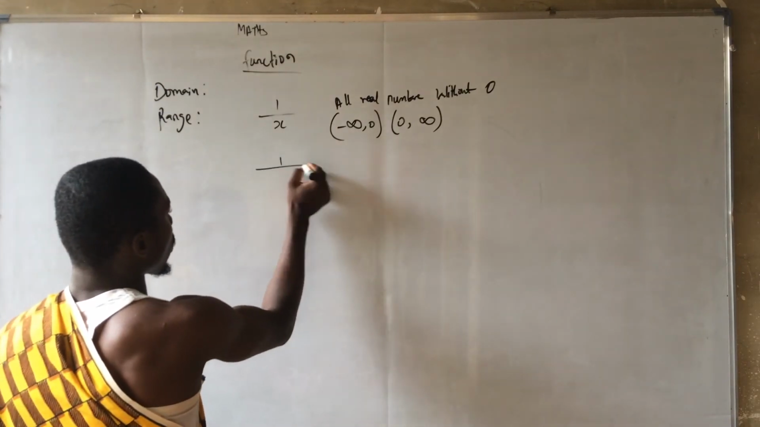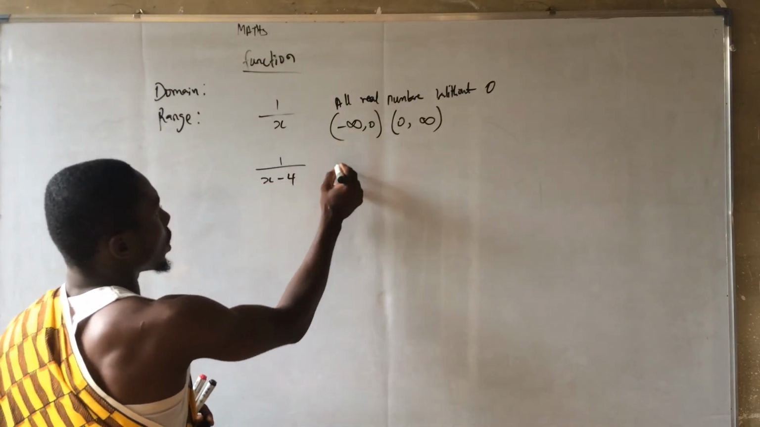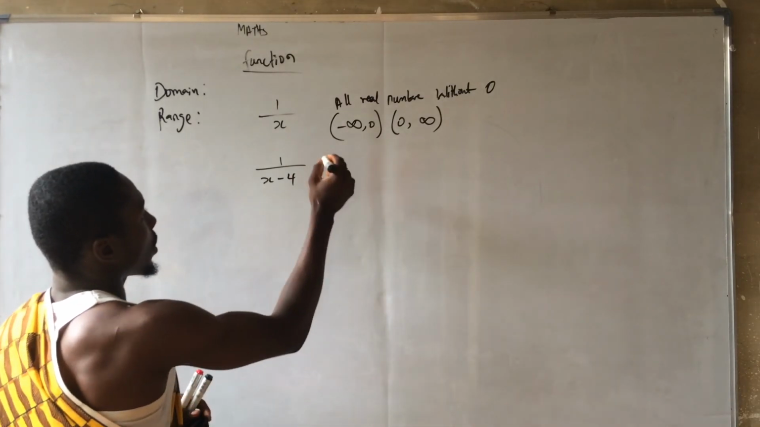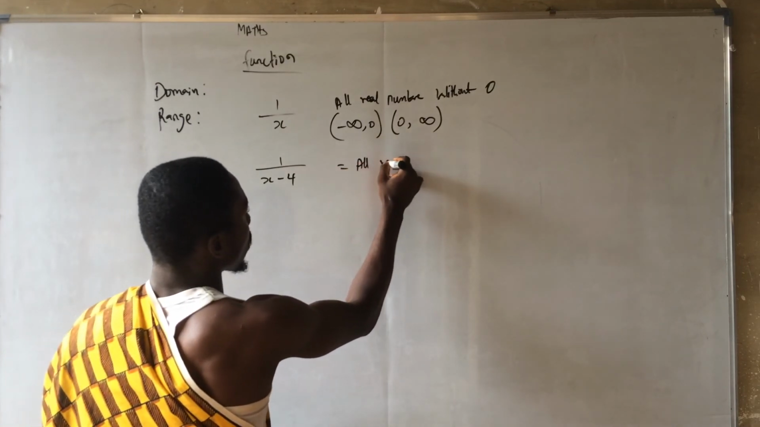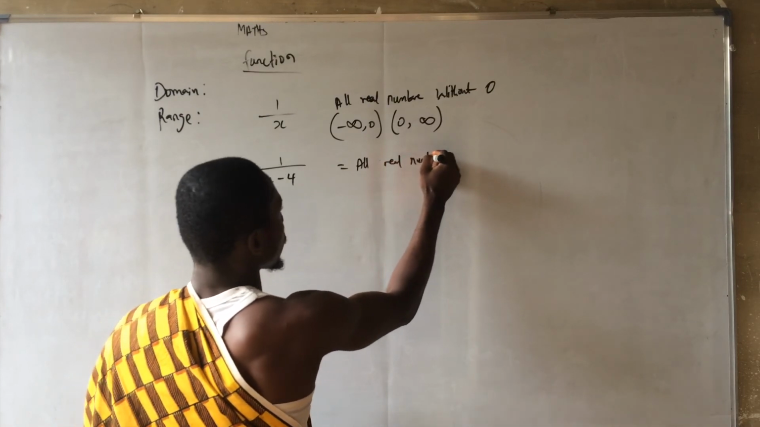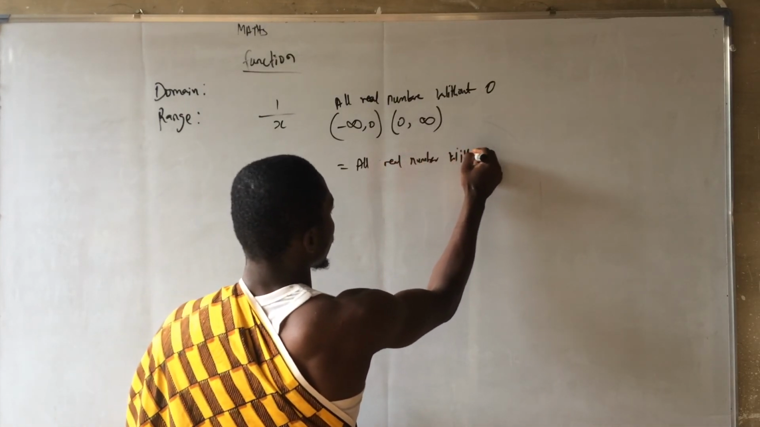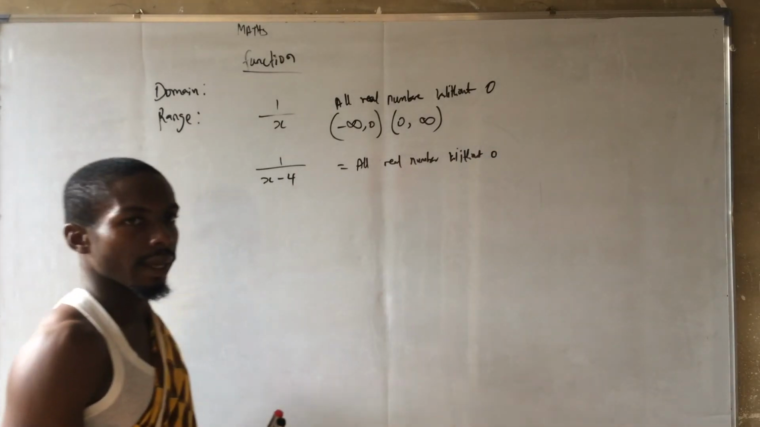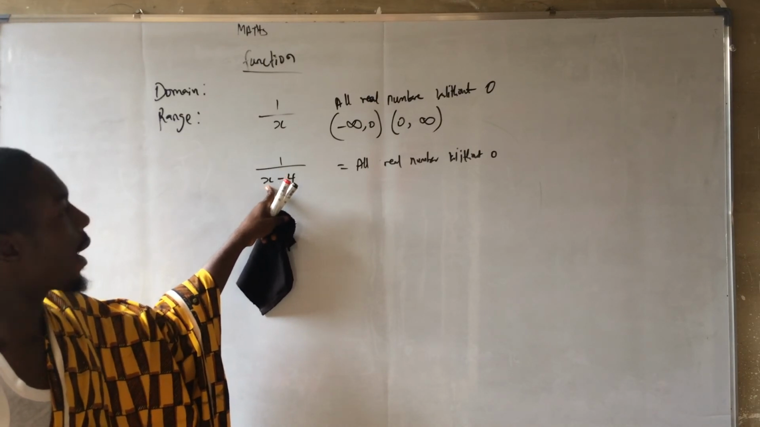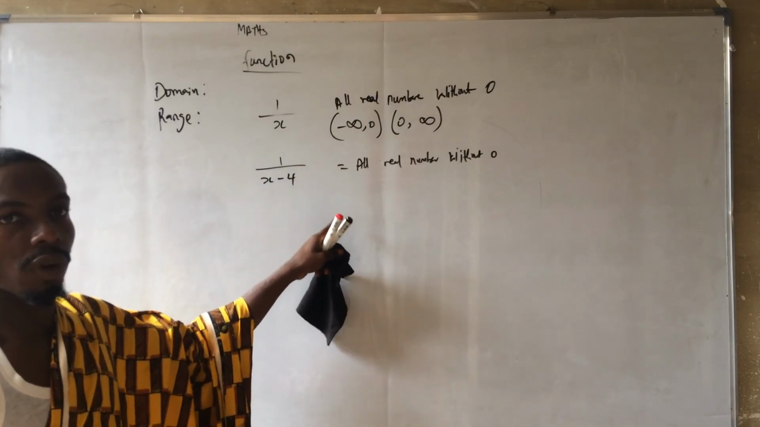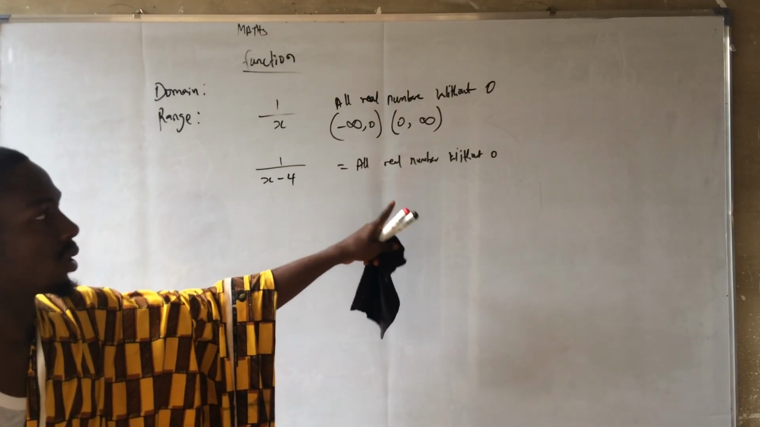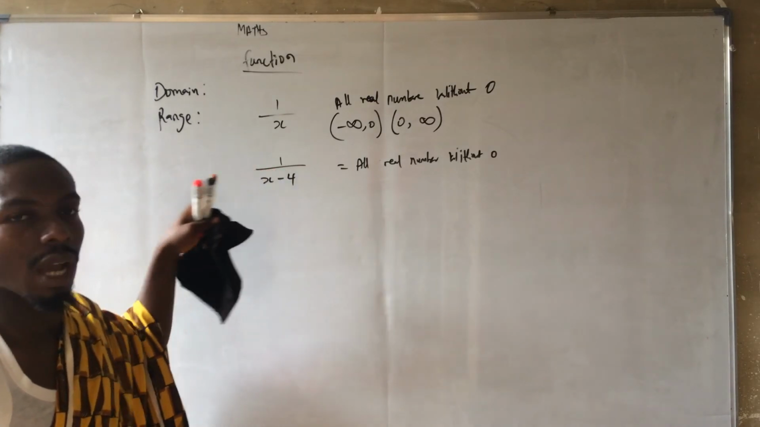So what about 1 over x minus 4? Now this other one, you can say all real numbers again without 0, because there is some point where x is going to be 4, and 4 minus 4 is going to give you 0. So the range of numbers will not have 0, while the domain of the numbers is not going to have 4.